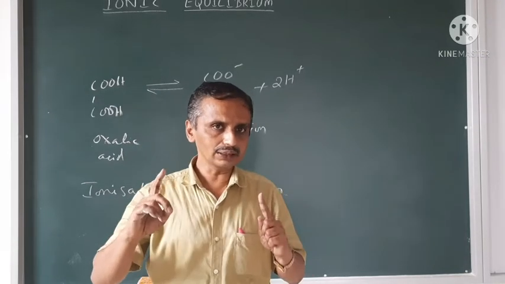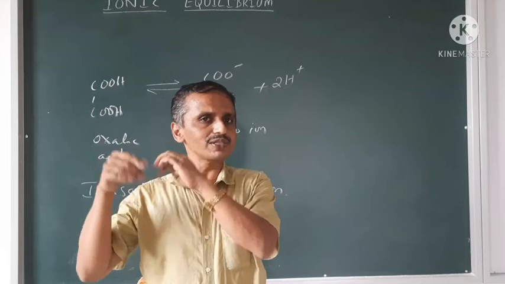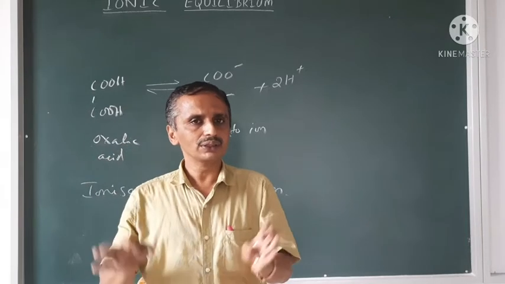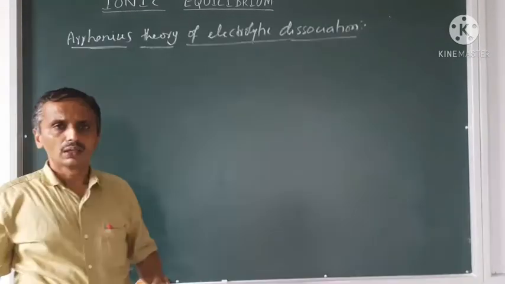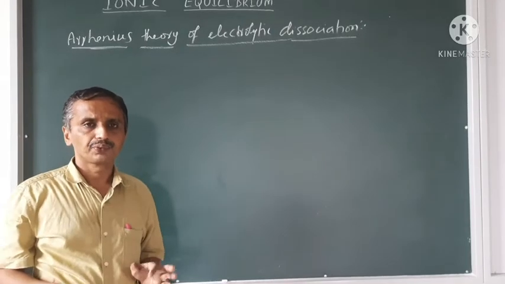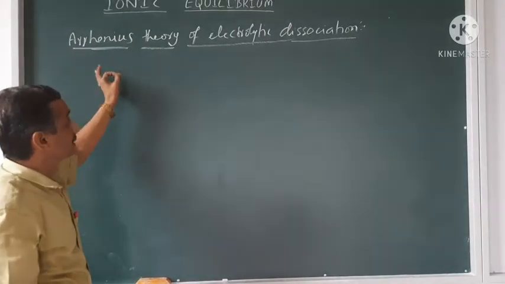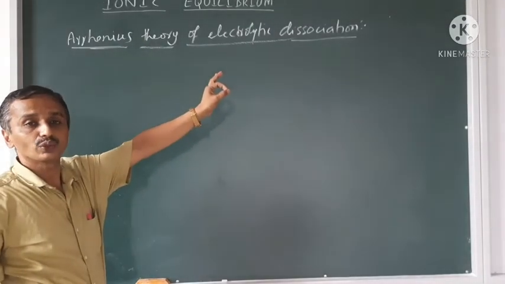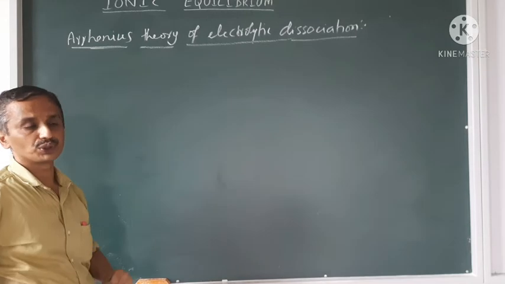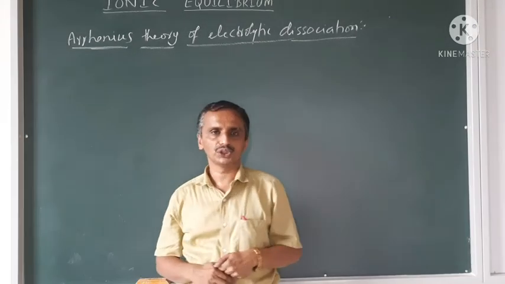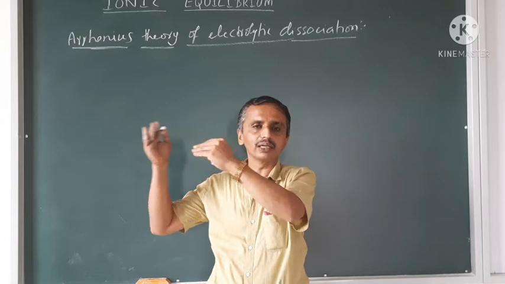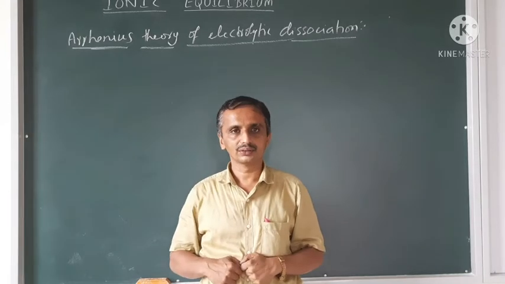And Arrhenius acid, Arrhenius base is a different concept. Your Arrhenius theory of electrolytic dissociation. Now see, ionic theory of electrolytic dissociation. What it gives? There are few postulates in this. What is said by the Arrhenius?